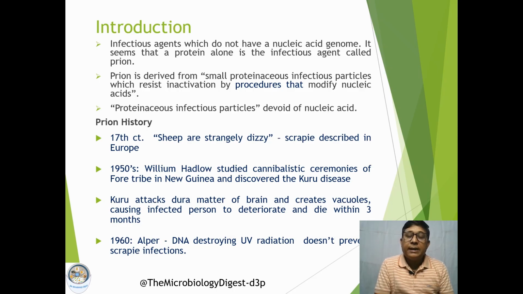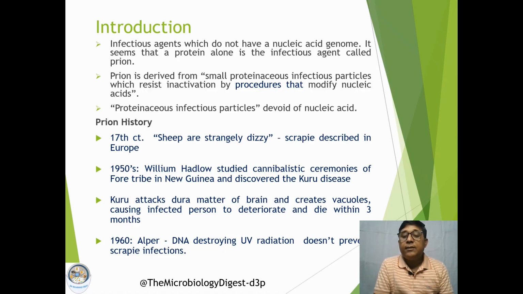If we go back to the history of how these infectious agents were discovered, it was very recent, so to say, but the search for these agents started long back, when in the 17th century a disease called scrapie was described in sheep.